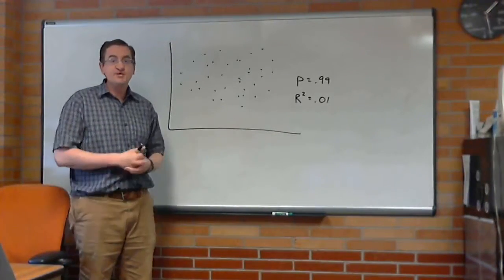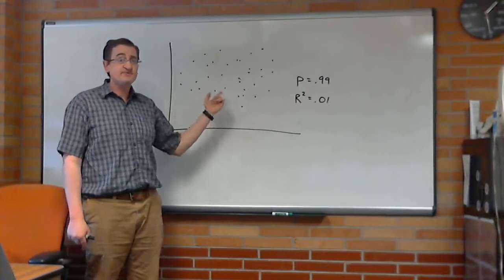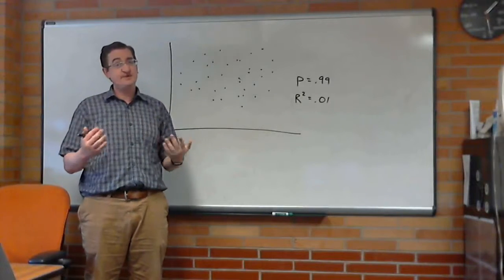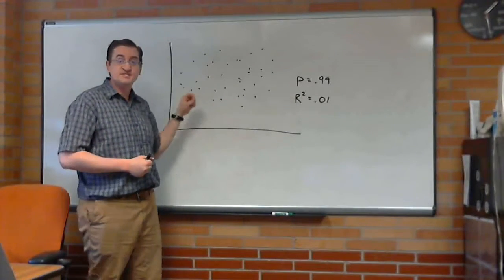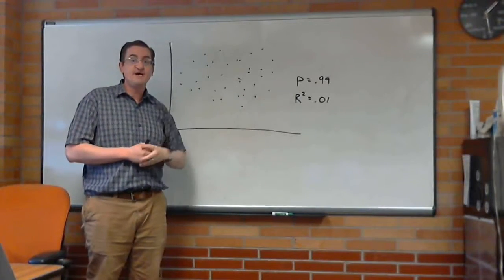The opposite is also easy to understand. Here's a bunch of data, it's just in a cloud. Is there much of a relationship? If there is, it's not very provable. That r-squared is terrible because we can't get good predictions. So bad p-value, bad r-squared.